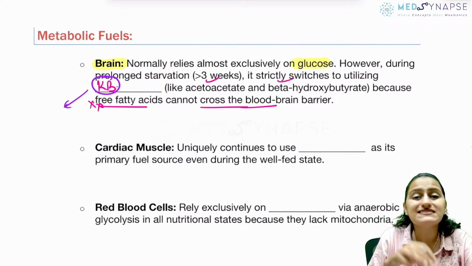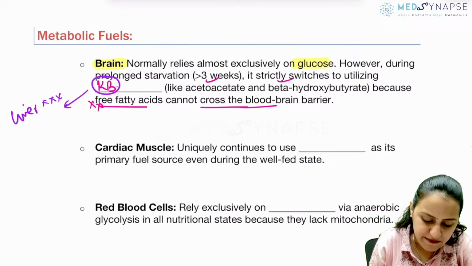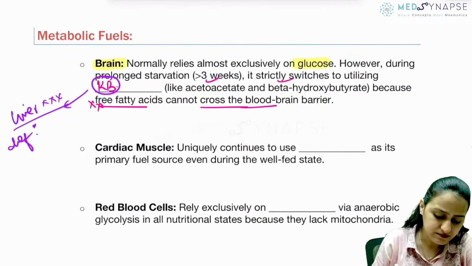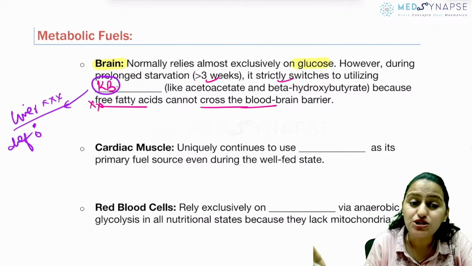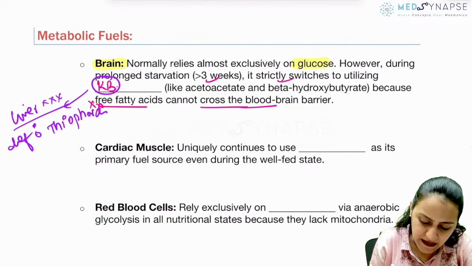Ketone bodies are synthesized in the liver, but the liver cannot use ketone bodies because of the deficiency of the enzyme thiophorase. The liver is a factory for ketone bodies, but it cannot use them because of the deficiency of thiophorase.